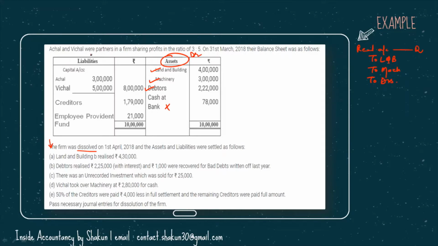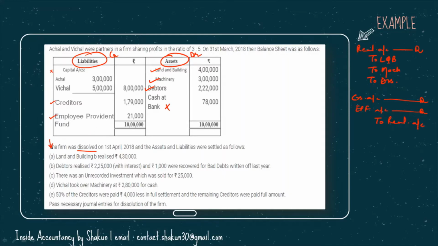Now let's move to the liability side. Liabilities have a credit balance. So all the liabilities, for closing them, we need to debit them. So capital account is not transferred to realization account. We will transfer creditors and employee provident fund to the realization account. These liabilities have to be debited. So creditors account debit, employee provident fund account debit to realization account. So this would be the entry for closing of our liabilities.